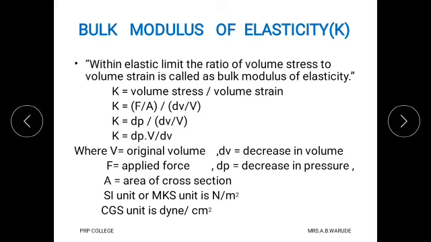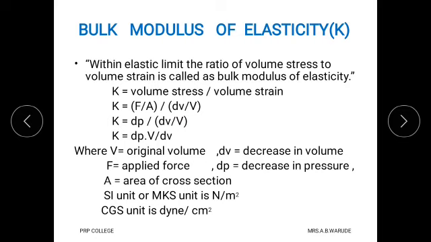And therefore the final formula for bulk modulus is K equals dP into V upon dV, where V is original volume, dV is decrease in volume or change in volume, F is applied force, dP is decrease in pressure, and A is area of cross section of wire.